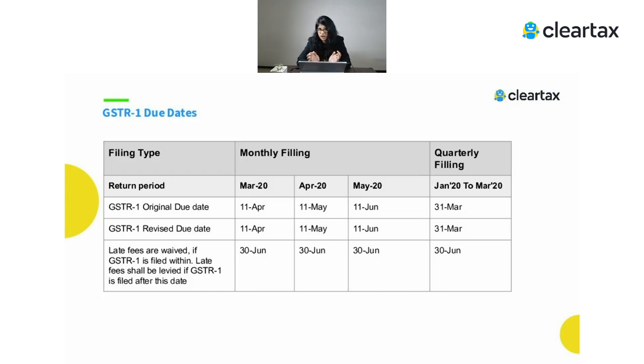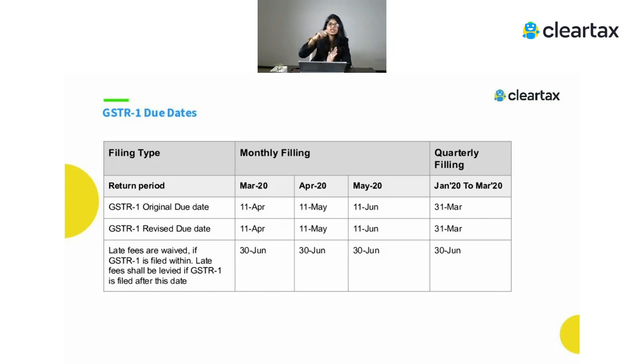So the due date is not changed, but we know that if you don't file the return on time, there is a levy of late fees. That late fees has been waived. So if you file the return for March 20, April 20 and May 20 till 30th June, the late fees has been waived. So you can file the returns for March, April and May 2020 till 30th June without paying any late fees. So it's a kind of an extension, but an indirect extension.